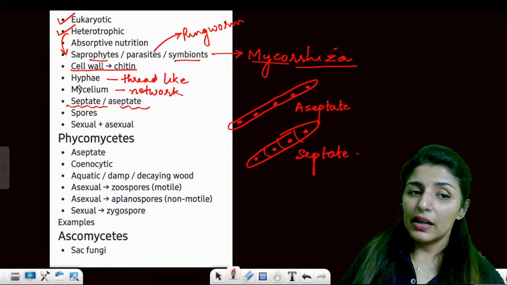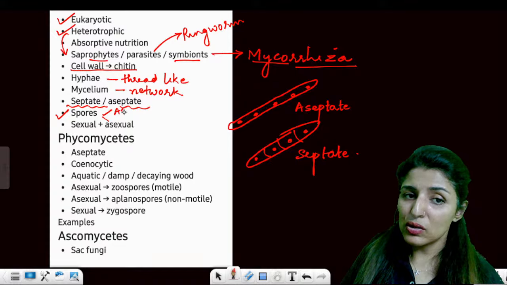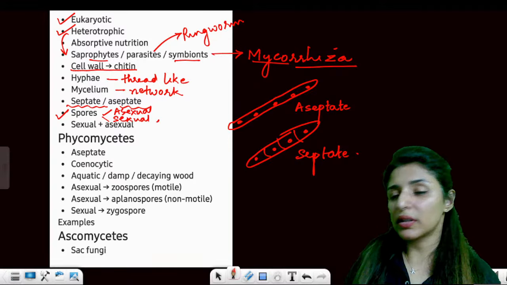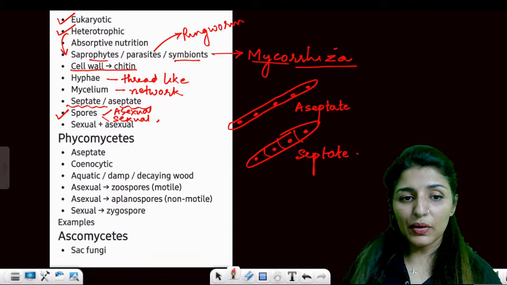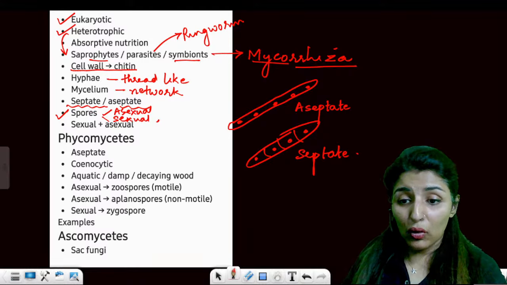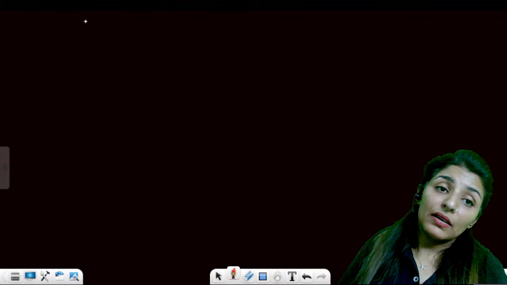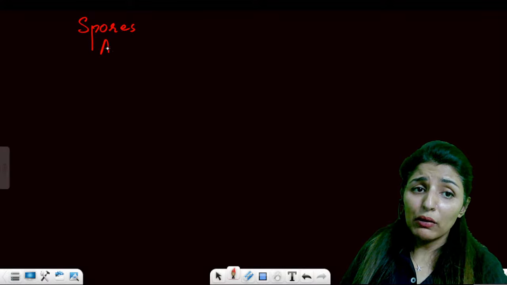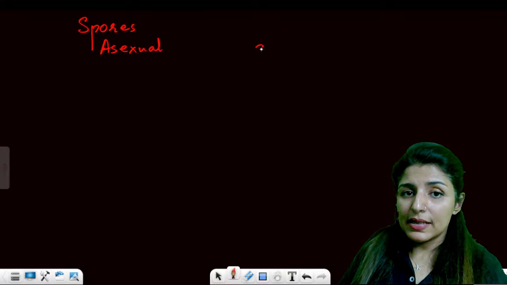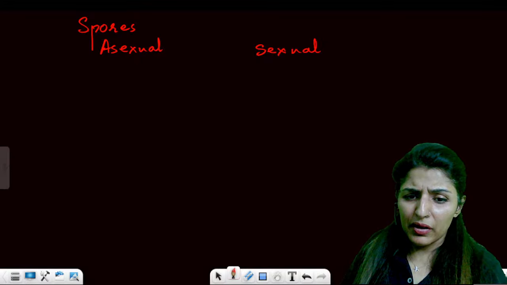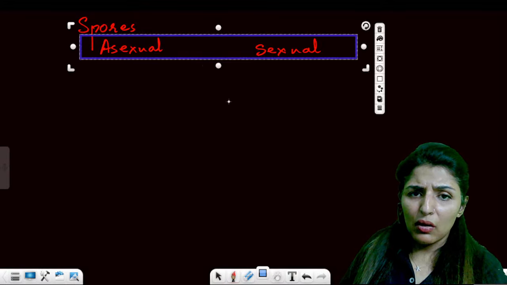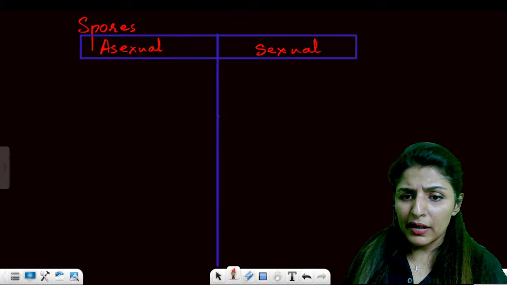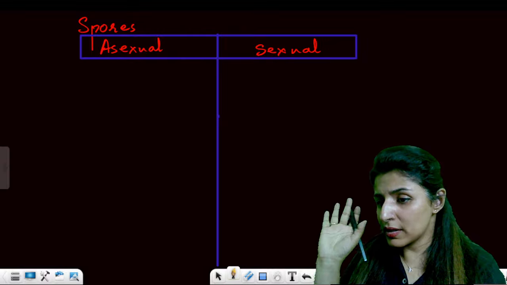Are these points clear? It will form spores. Spores can be asexual as well as sexual, right? So it will show both types of reproduction. Are all these points clear to everyone? Now, one thing that I want all of you to write down separately is the names of the spores. Please make a separate list. I'm going to talk about asexual spores and sexual spores. See, a very, very important point. This is where we always get confused and make mistakes. Now, this is the final revision and we are going to learn it once and for all.